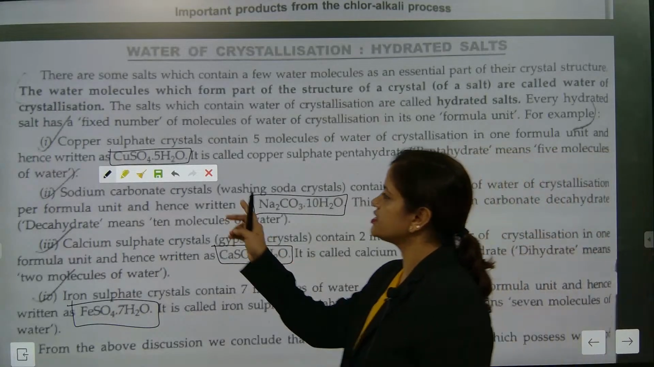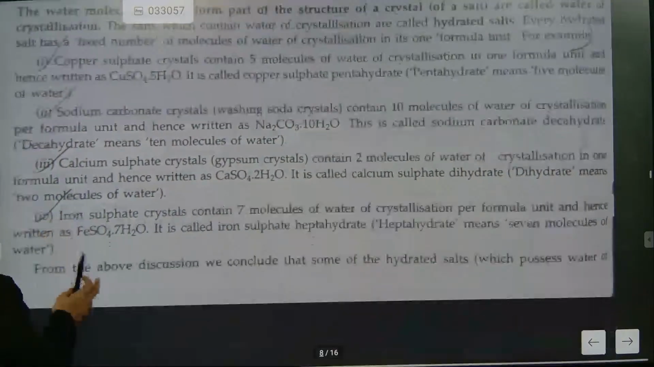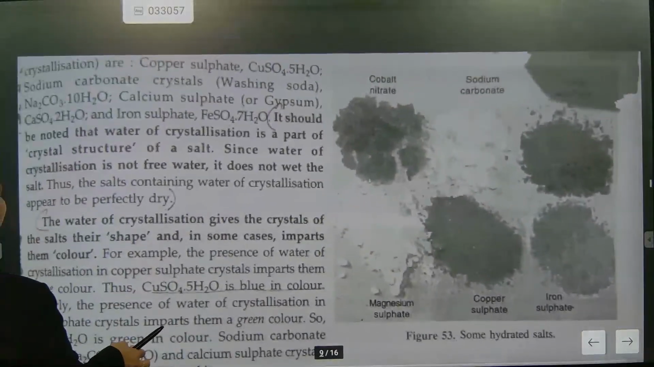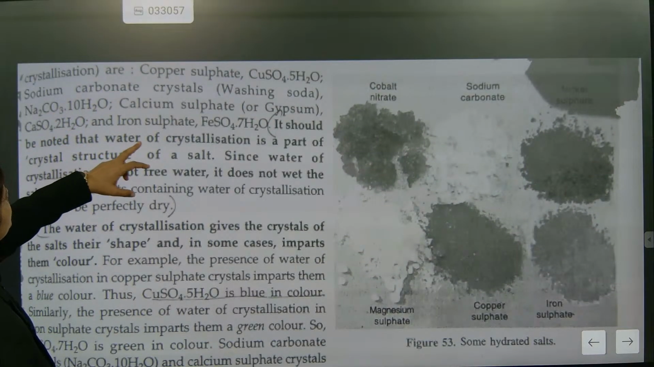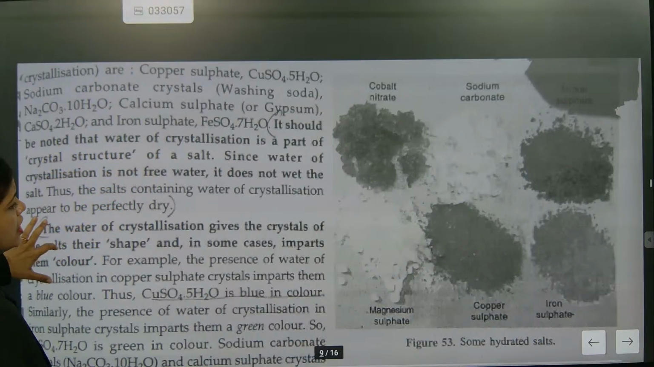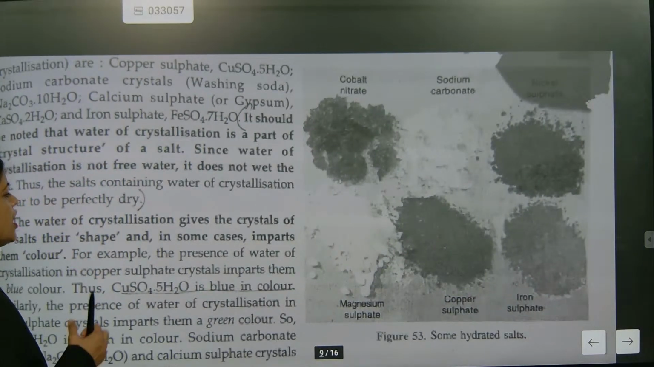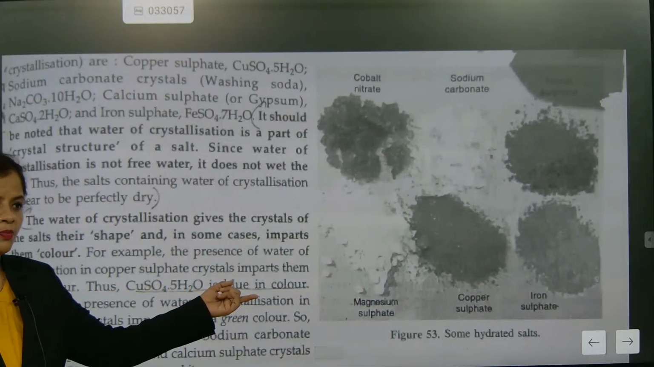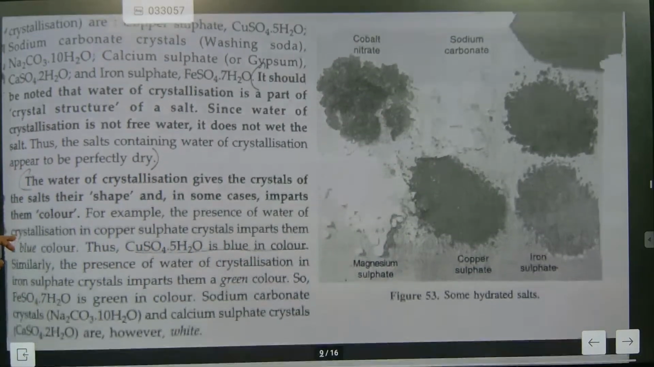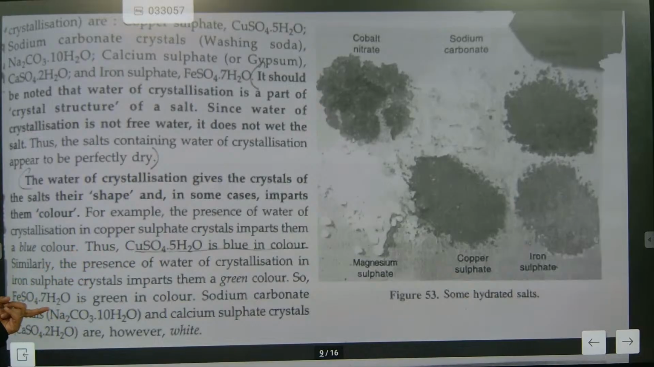So once we have understood, now we are going to understand that copper sulfate, washing soda, gypsum, whatever names we are taking, these have different colors. Copper sulfate is blue color, write down. The iron one will be green color. Sodium carbonate and calcium crystal are white. Understood? Now note this down.